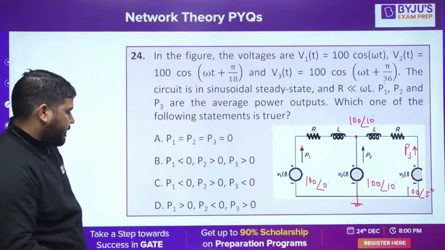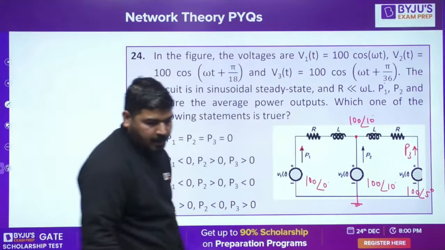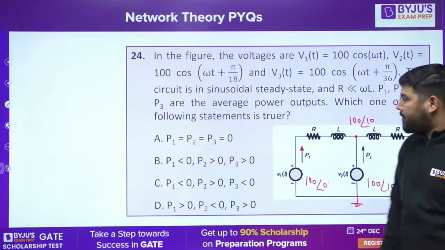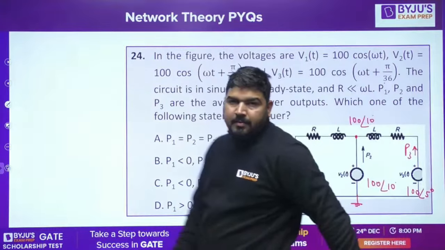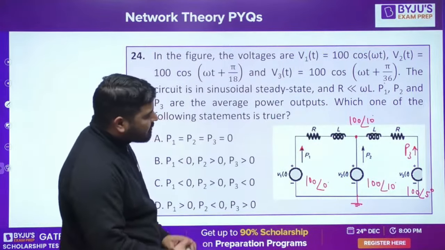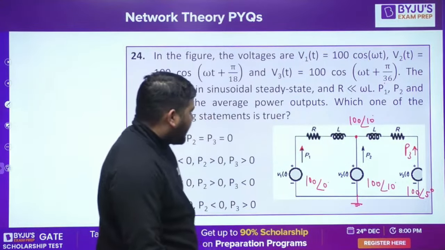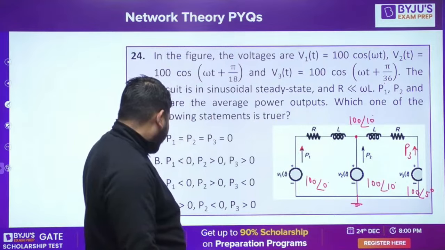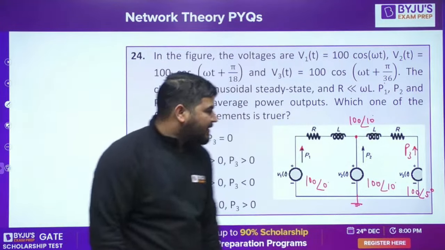Okay, and we need to check which one is positive and which one is negative. Okay, and it is about the active power. How to check, guys? Tell me. It is given that R is much less than omega L. If R is much less than omega L, then you can assume that... wait a minute, I need to solve it, otherwise you can't say.